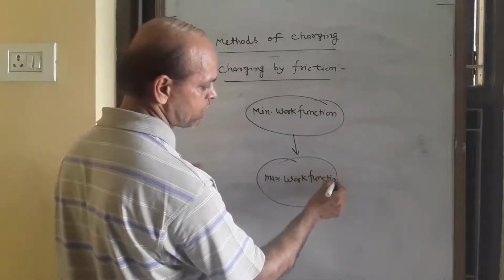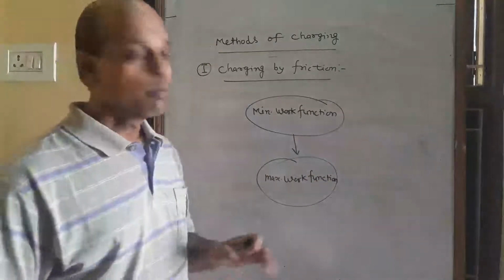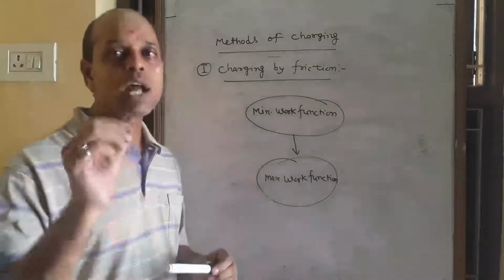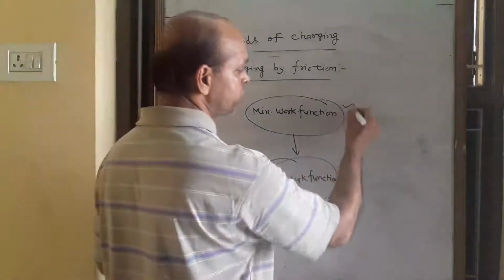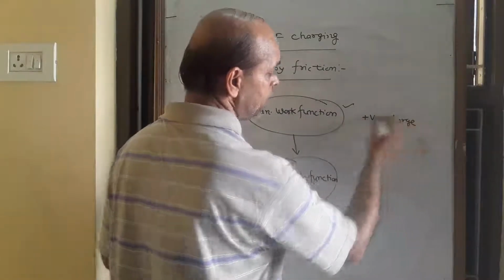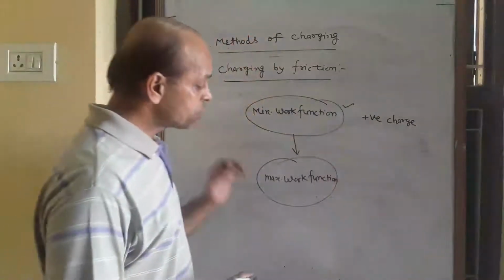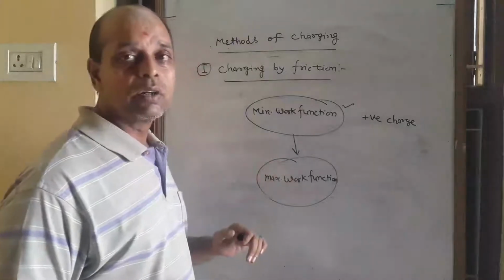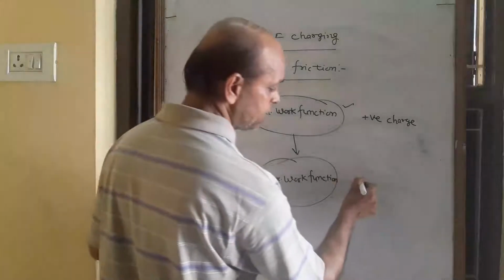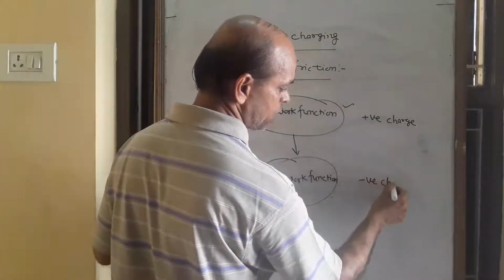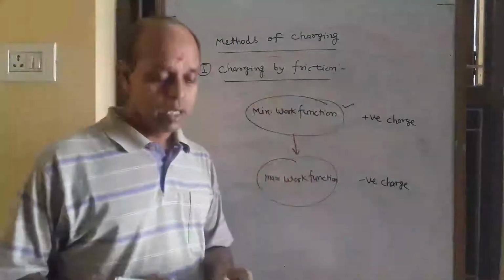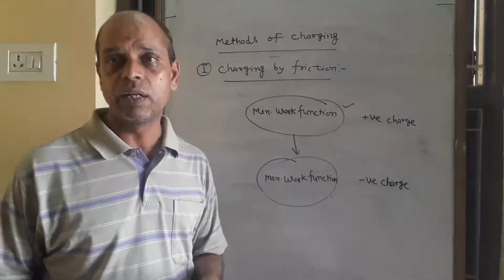And when electrons transfer, both bodies get charge. The body which transfers electrons gets positive charge, and the other body, to which electrons transfer, gets negative charge. So that is the method of charging by friction.